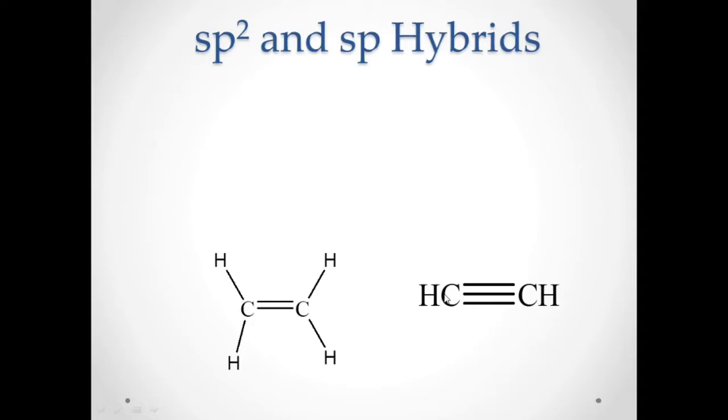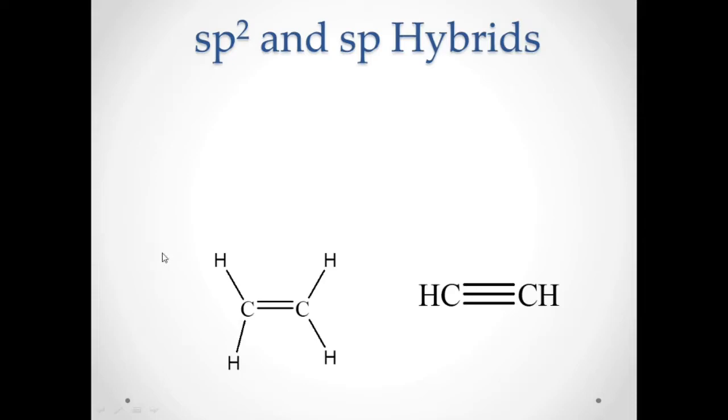is sp hybridized. When you say sp2 hybridization, that means the 2s is mixed only with two 2p orbitals, which are the px and the py.